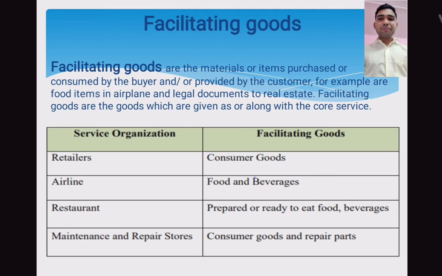Facilitating goods are given as, or along with, the core services. Here I have shown you a table of service organizations and facilitating goods. For a retailer, consumable goods; for an airline, food and beverages; for a restaurant, prepaid or ready-to-eat food and beverages; for maintenance and repair stores, consumer goods and repair parts. We'll move to the next slide.